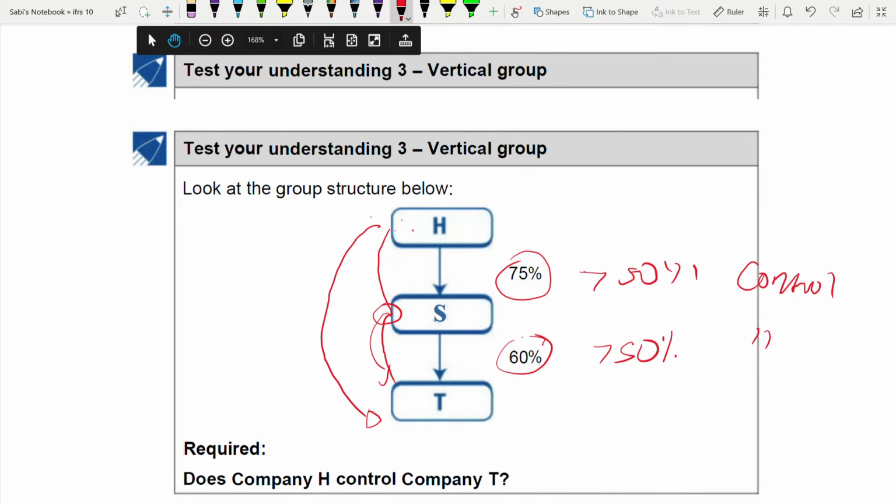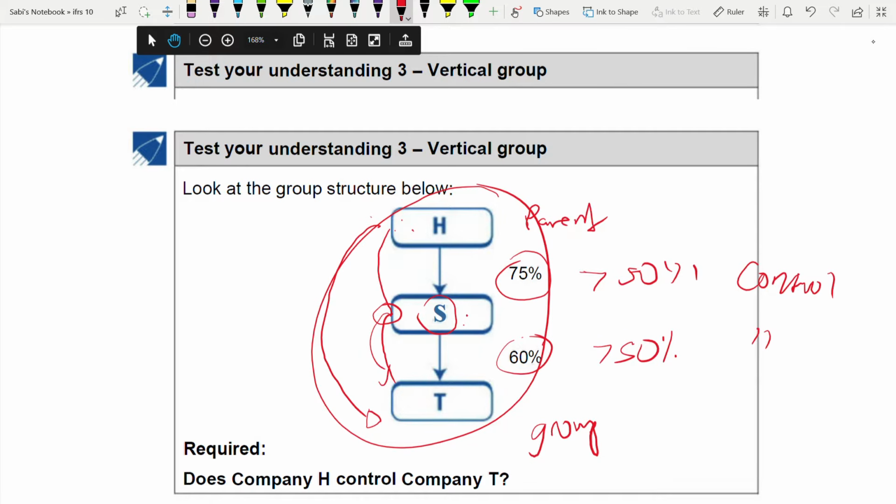Are you understanding my point? Because H can control S, so through that even S can control T. So through that S, H can also control T. That means all these 3 companies form a group. They come under a group, where H is the parent, S and T are the subsidiaries.